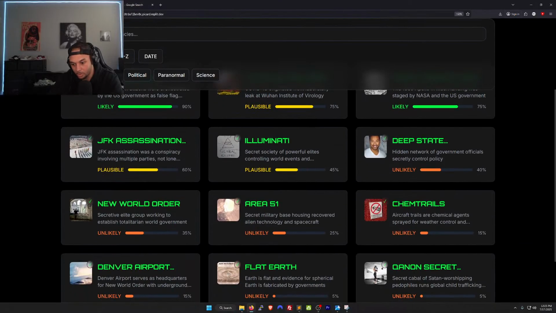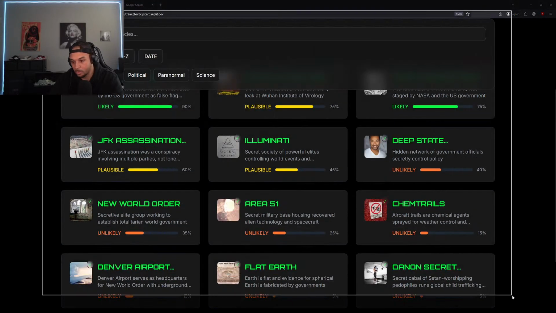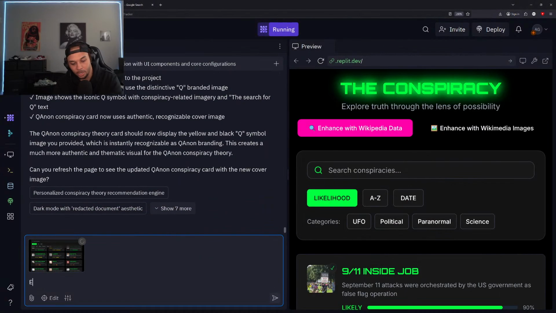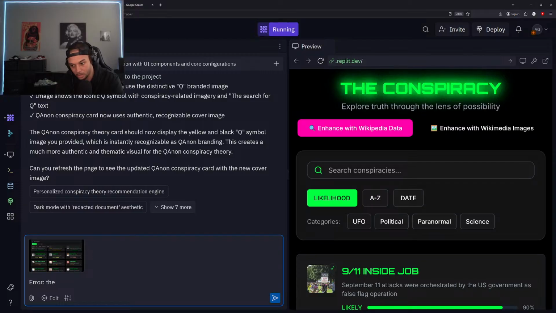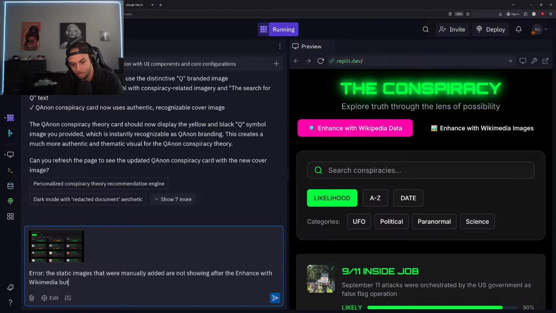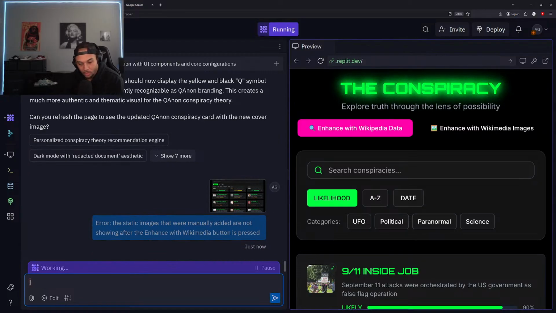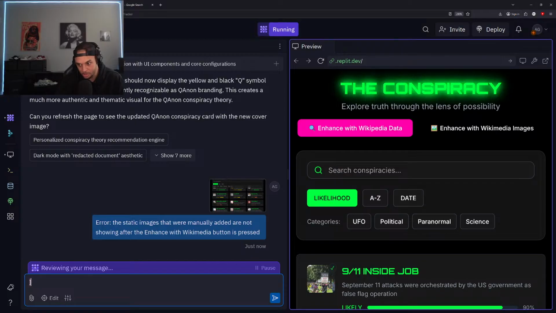Let's note that really quick. Bam. All right, cool. So error: the static images that were manually added are not showing after the enhance with Wikimedia button is pressed. Okay. All right, cool. So let's get that updated really quick. Make sure those images are consistent.